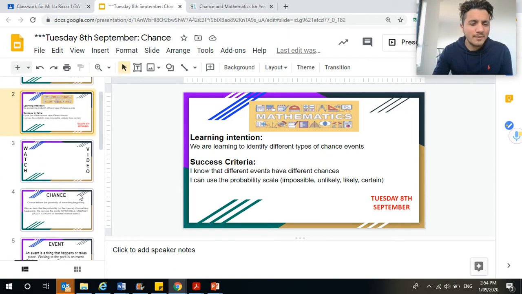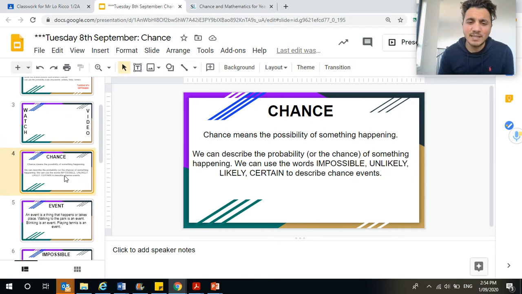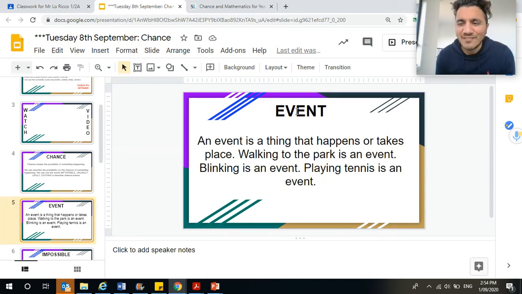Okay. All right. So remember what chance means. It means the possibility of something happening. Is it likely? Is it unlikely? Is it definitely going to happen? Is it not going to happen? We have to think about it. And remember what the word event means. Event means a thing that is happening. So I just mentioned an event before, Mr. Larico falling off a chair. That's the event, and we described it by saying that it was unlikely.